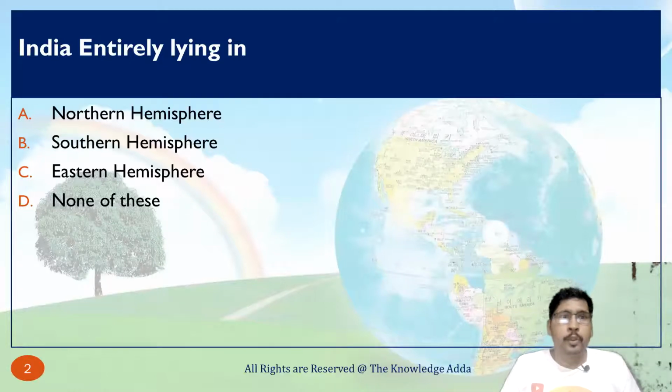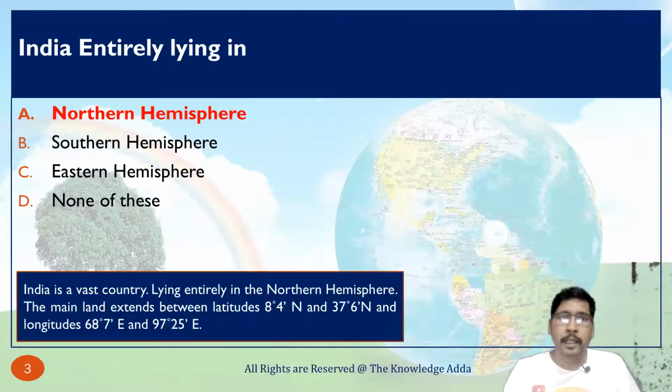So here the first question is: India entirely lying in. There are options: northern hemisphere, southern hemisphere and eastern hemisphere. So basically India is completely lying in the northern hemisphere. Here you can see the explanation also. India is a vast country lying entirely in the northern hemisphere.